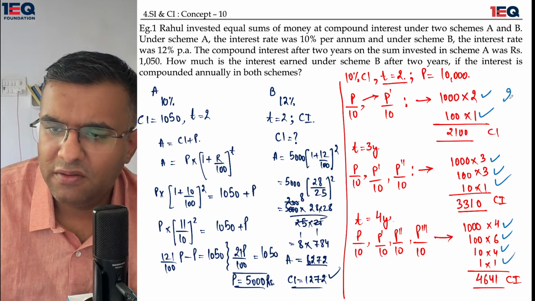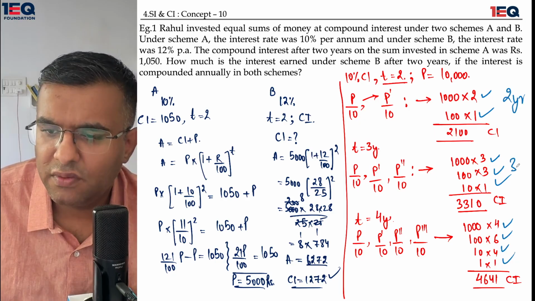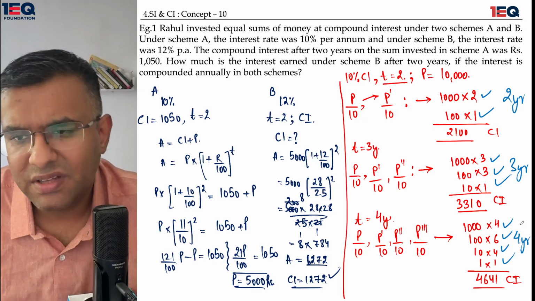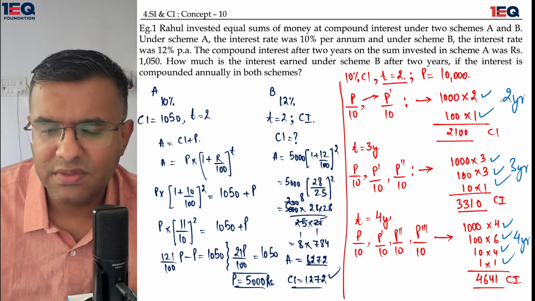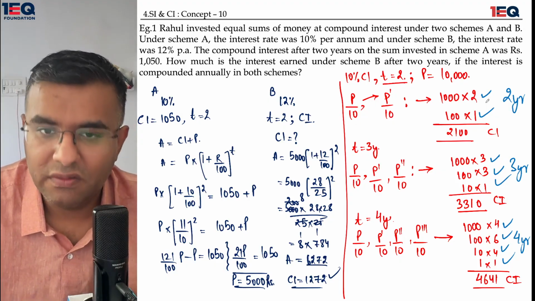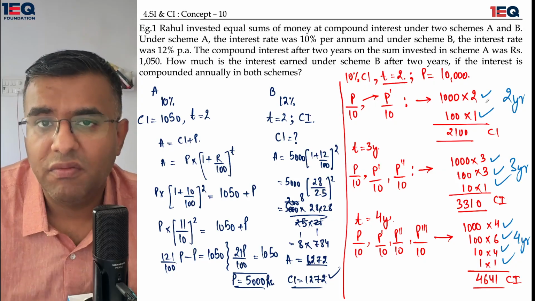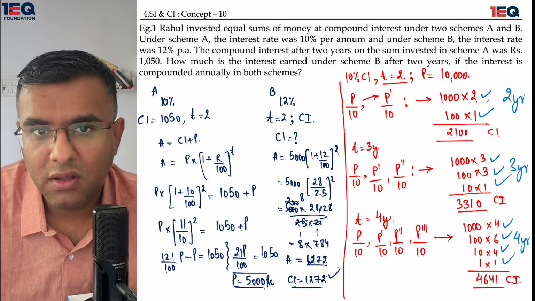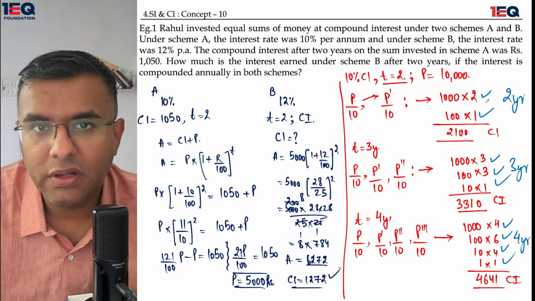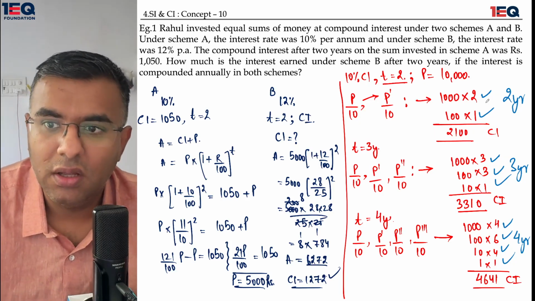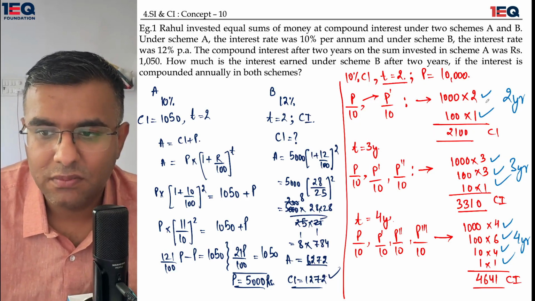This is particularly for 2 years, this is for 3 years, and this is for 4 years. Instead of saying years, I can also call it 2 times, 3 times, and 4 times for the ones who are now very well versed with the concept of compounding on a monthly, quarterly, bi-annually, or 6 monthly basis. So for them, this is how it will go.